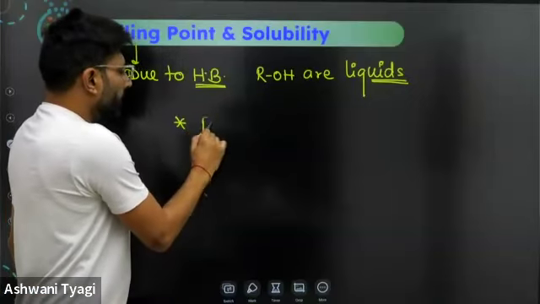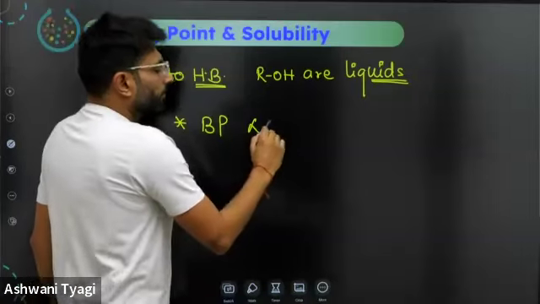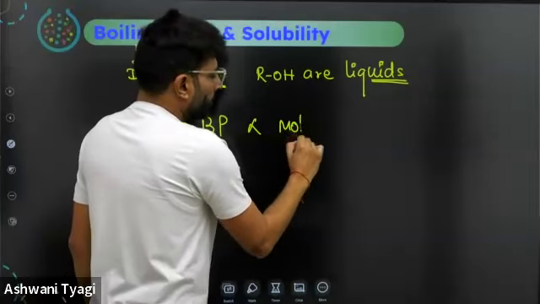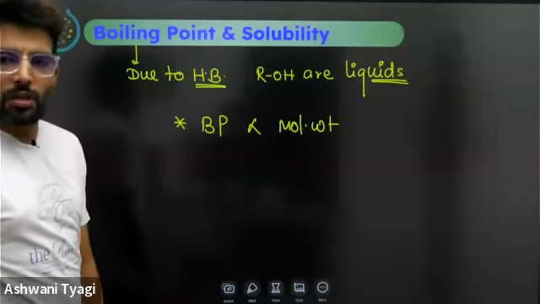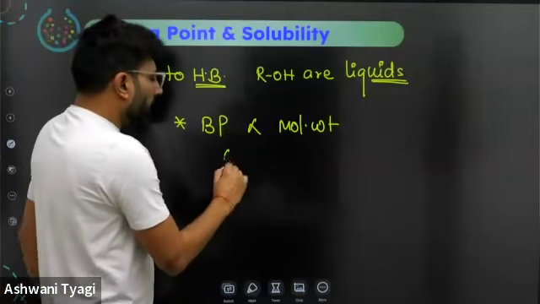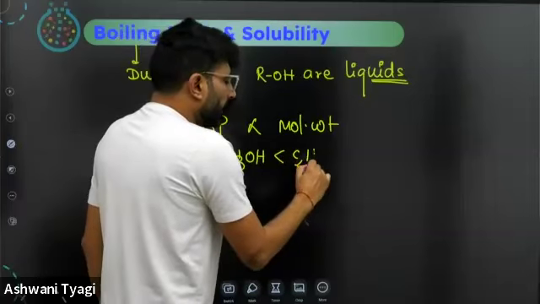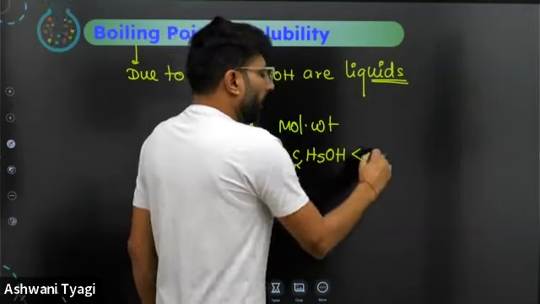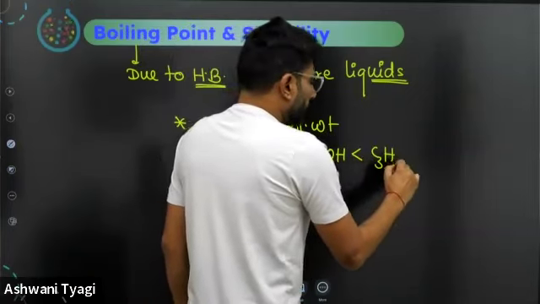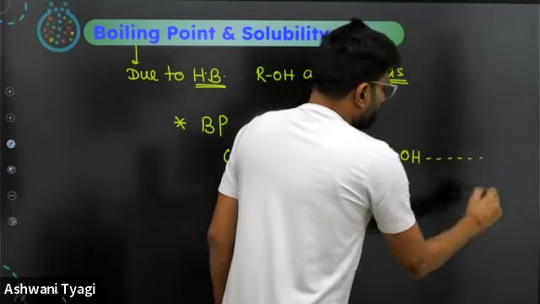Now, boiling point is directly proportional to molecular weight. Methyl alcohol would have a lesser boiling point than ethyl alcohol, which in turn would have a lesser boiling point than propyl alcohol, C3H7OH, and so on.